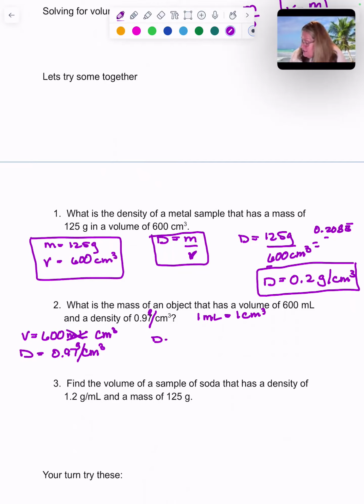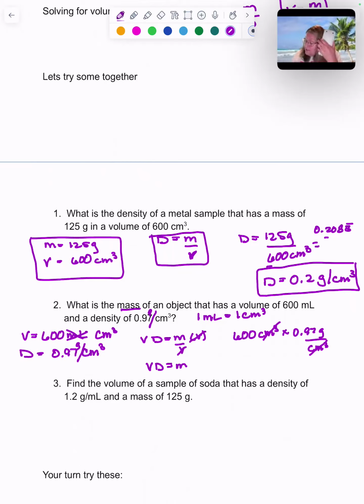If density is mass over volume, if I want to solve this for mass, I'm going to multiply both sides by volume. Those are going to cancel out. Volume times density equals my mass. So I'm going to have 600 centimeters cubed times 0.97 grams per centimeters cubed. This kind of looks like a dimensional analysis. Our centimeters cubed are going to cancel each other out. We're going to take 600 times 0.97.